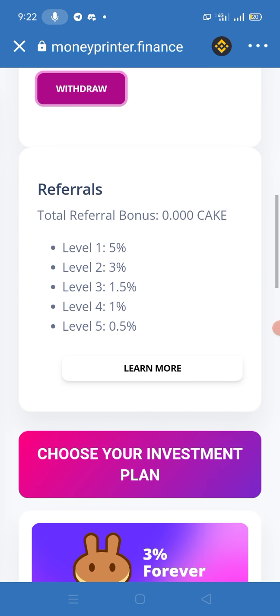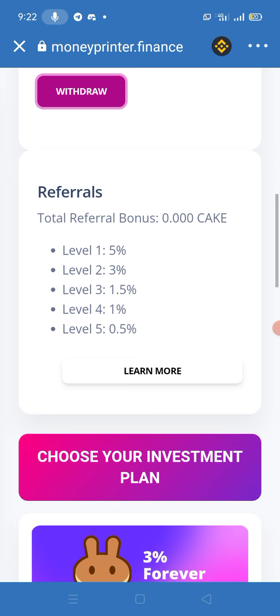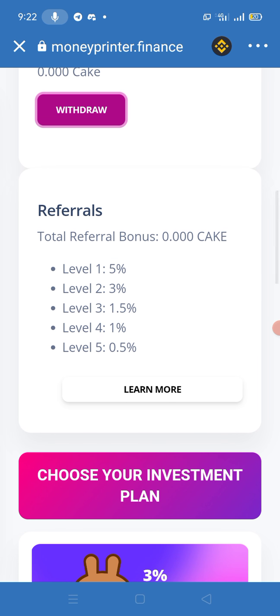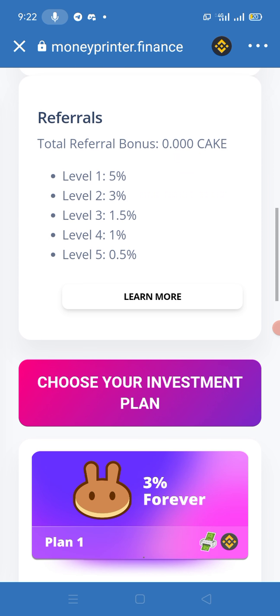If the fourth person invests, you will receive 1%. And if the fifth person invests, then you will receive 0.5%. So it's very amazing, where you can earn without an investment through your referral program.